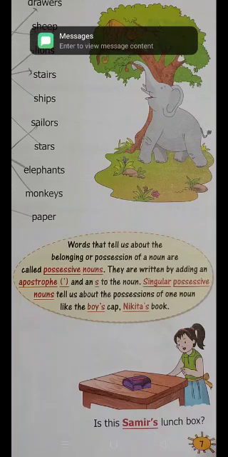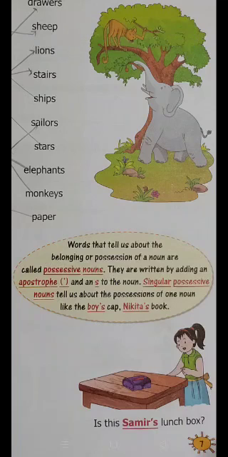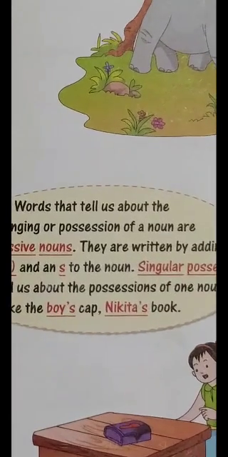Like the boy's cap, Nikita's book. Children, we indicate possession by apostrophe s. For example, boy's cap, Nikita's book. Boy apostrophe s cap. Boy's cap means this cap belongs to the boy.